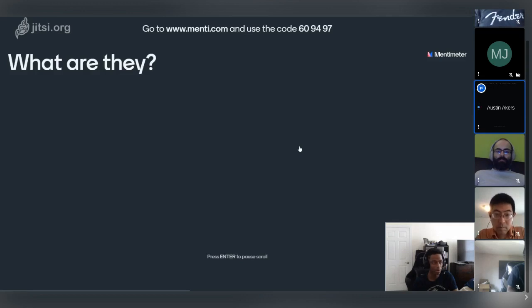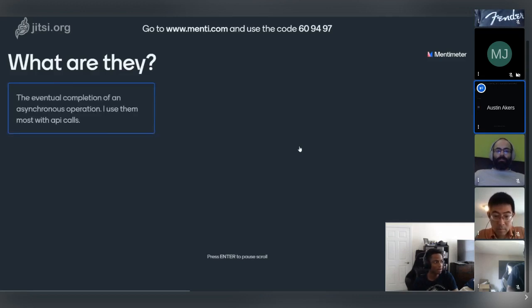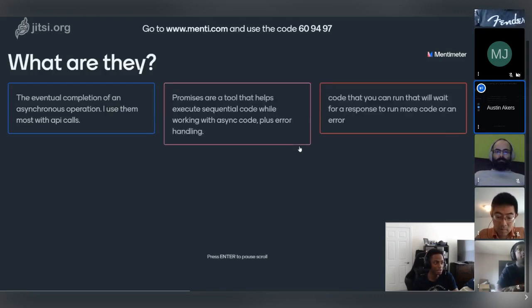Okay, we'll give you a moment. Okay, so one person said the eventual completion of an asynchronous operation, use them with most API calls. One person says promises are a tool that helps execute sequential code while working with async code, plus error handling. Okay, that's a good one too. Code that you can run that will wait for a response to run more code or an error. I'm liking some of these responses.